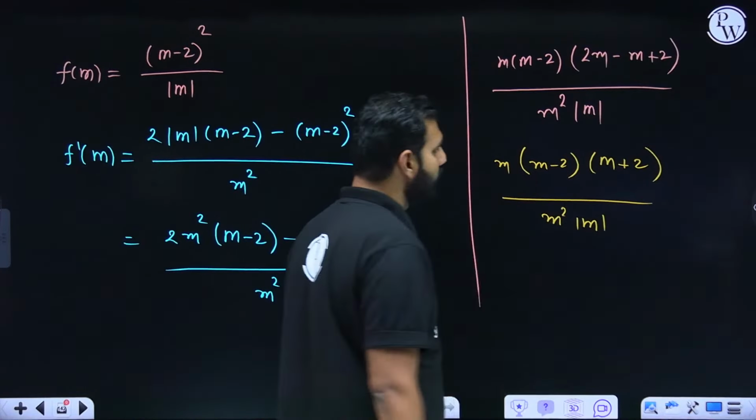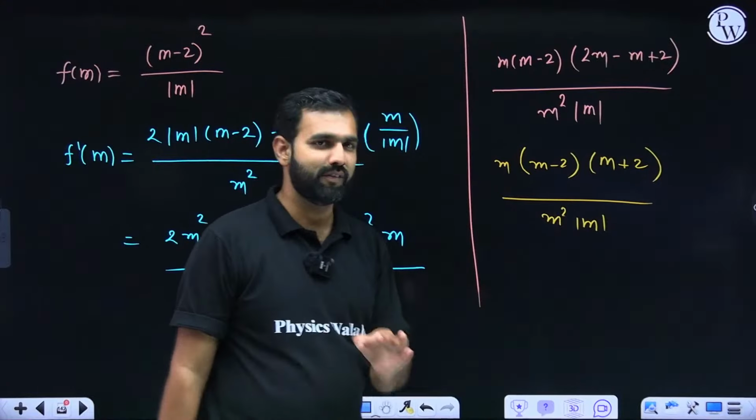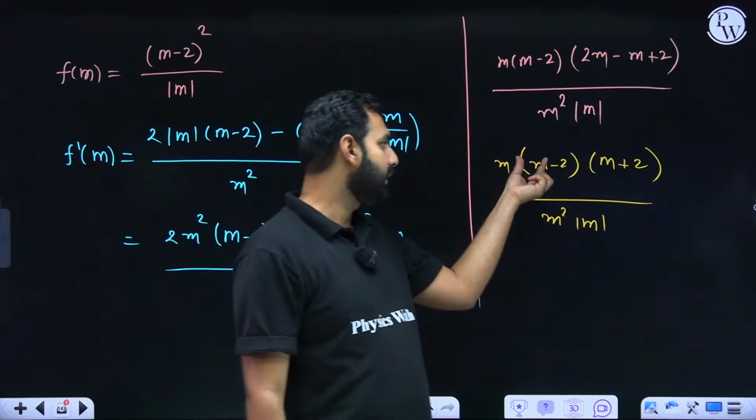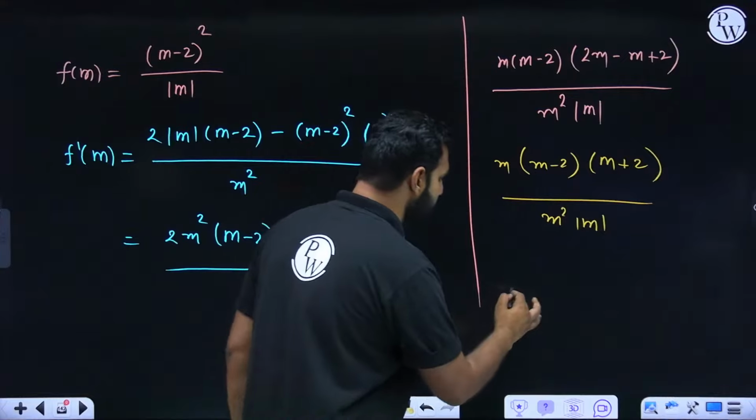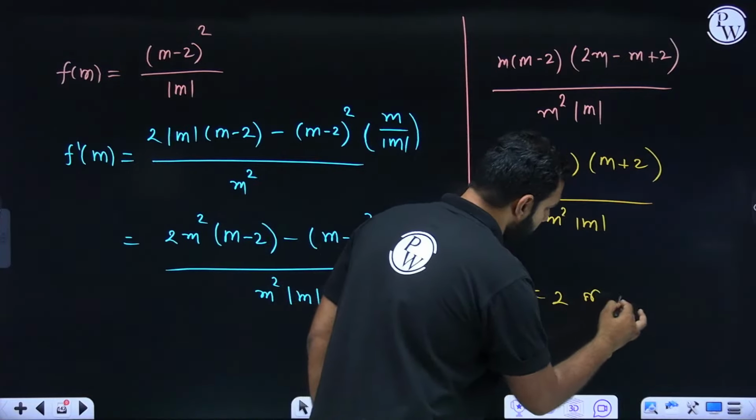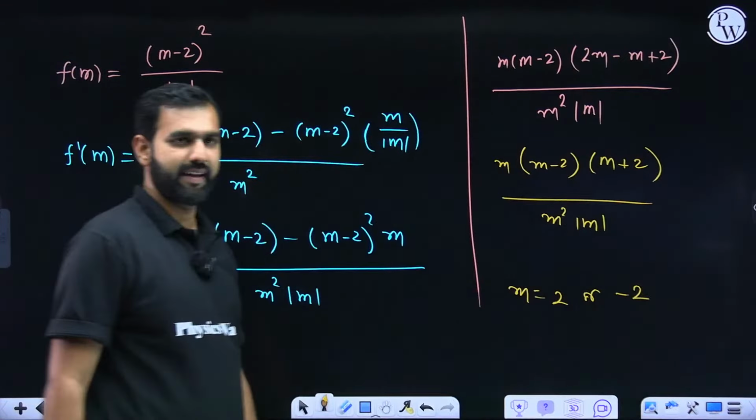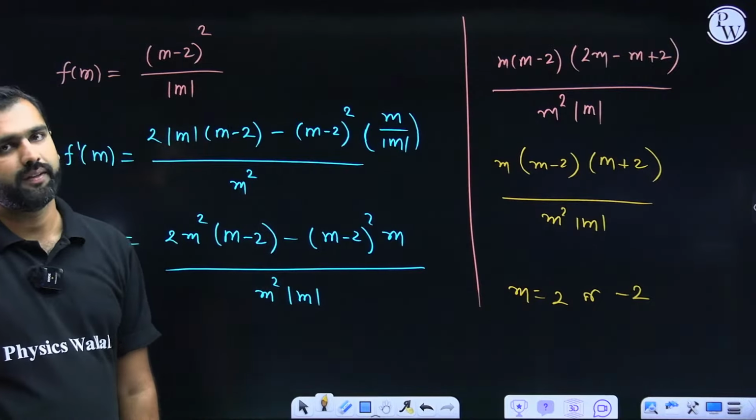So when I put it equal to 0, of course, we know that it is m upon mod m, which means m cannot be 0. So m could be either 2 or minus 2. So I'll be having m as either 2 or minus 2. Give me a quick update on this. Have you all understood this? So m will be either 2 or minus 2.